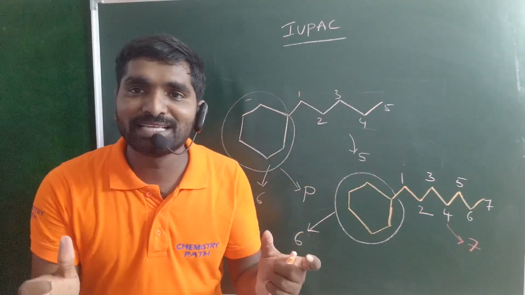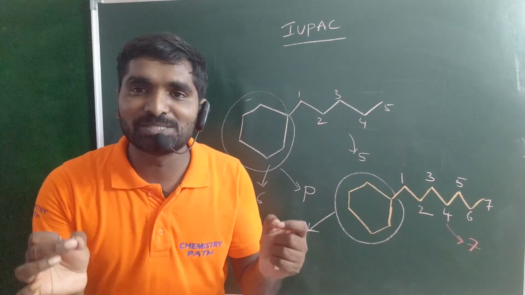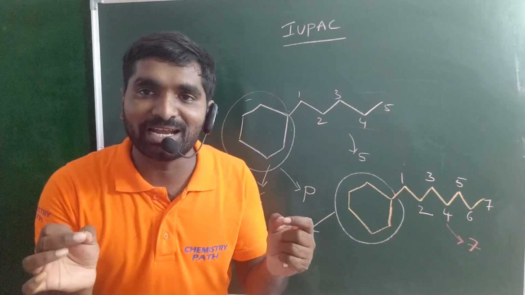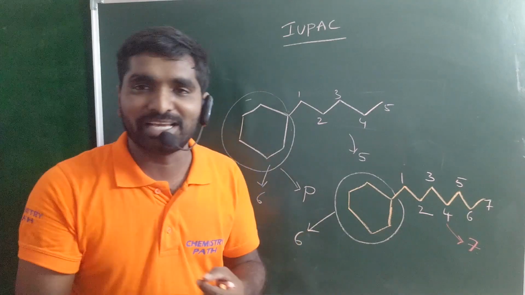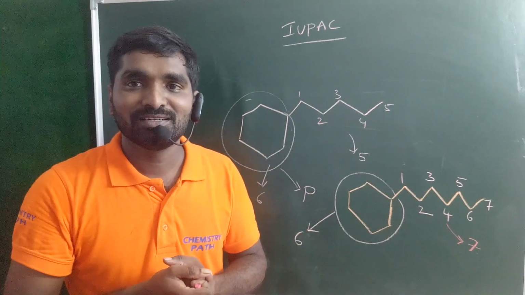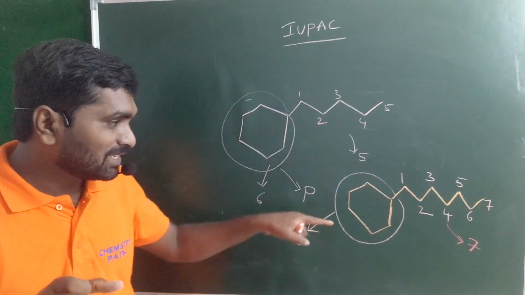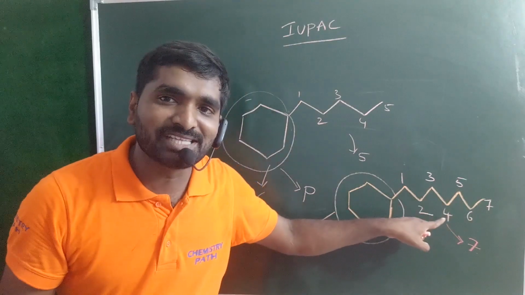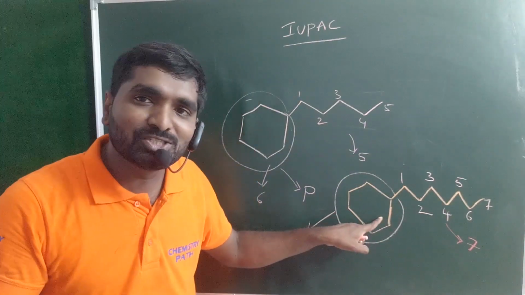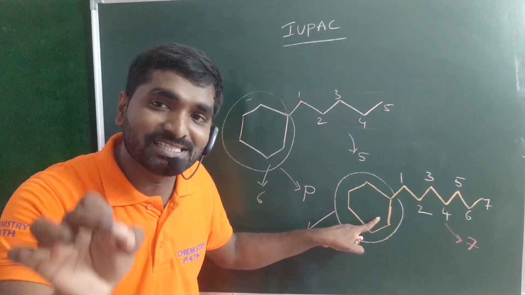According to the IUPAC basic rule, the parent chain should contain the maximum number of carbon atoms. That should be your parent chain, your longest chain. Is it clear? So that means the side chain is your parent chain. The cyclic ring should be the substituent. The substituent always gets the least number.